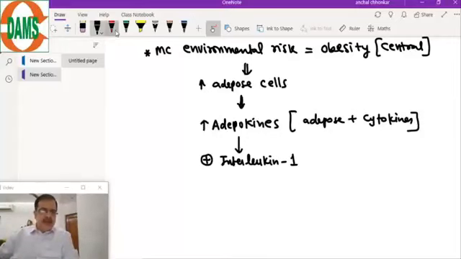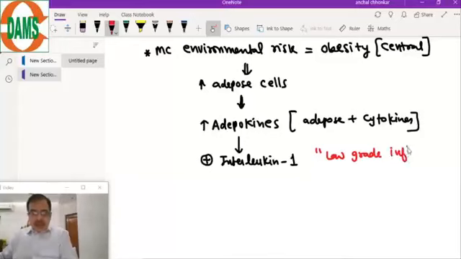Remember, this is the pathological terminology used in type 2 diabetes: low grade inflammation is there. How is obesity an environmental risk factor? Obesity is an environmental risk factor. What is the environmental risk factor which you can prevent?